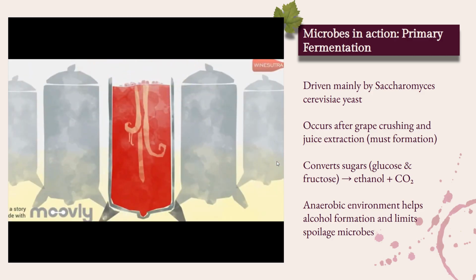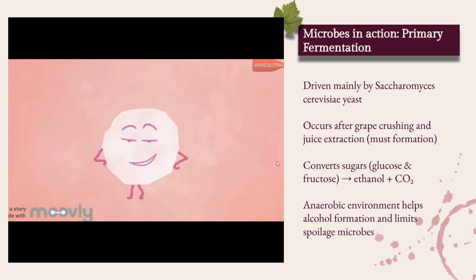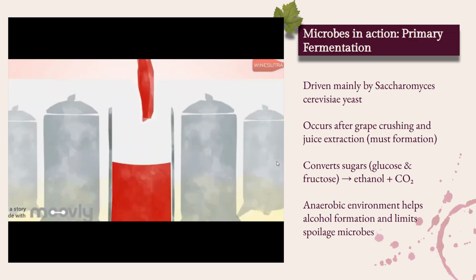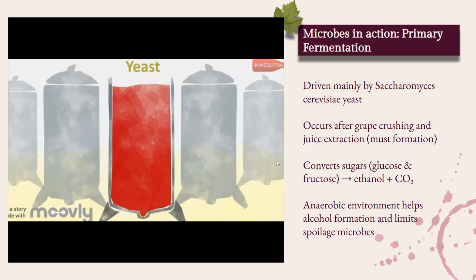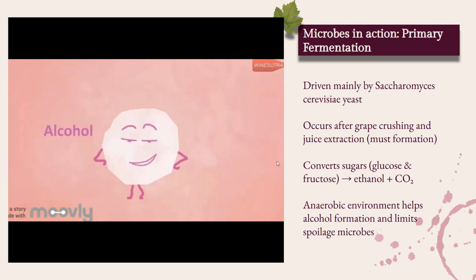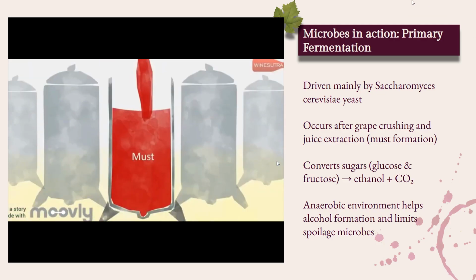Temperature is controlled throughout the fermentation process. White wines ferment cooler to preserve aromas, while red wines ferment in warmer temperatures to extract color and tannins, which gives it that more bitter taste compared to white wine. During this stage, yeast also produces important flavor and aroma compounds such as esters and phenols. Fermentation usually lasts about 1 to 3 weeks and is considered complete when the sugar levels stabilize and residual sugar is at a low enough level.